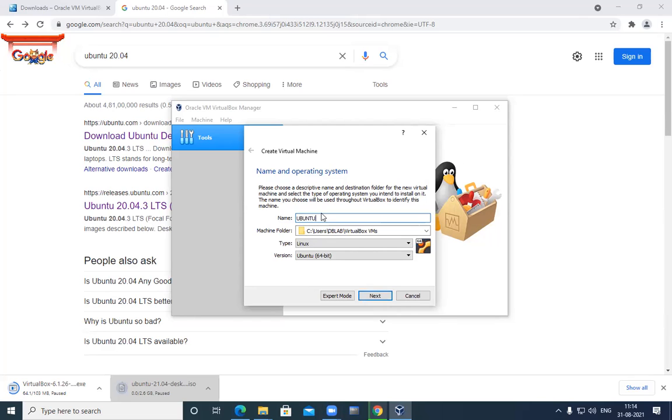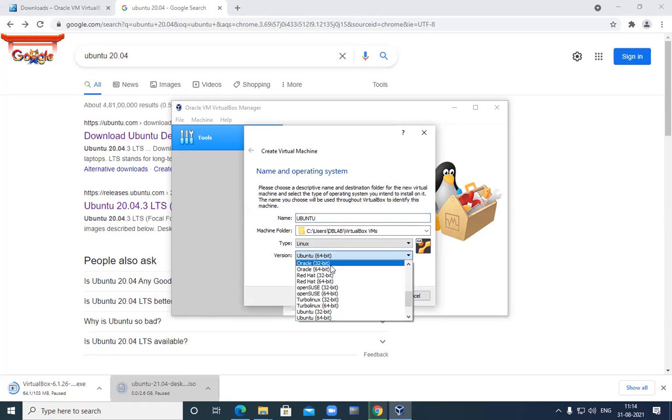You can give any type of name, but you have to give a proper operating system name, the OS that you are using. Then the machine folder is C, Users, DB Lab, VirtualBox, meaning here is where my file is placed, and I will not change this option. Type is Linux, because Ubuntu is a product of Linux, and the version is 64-bit.